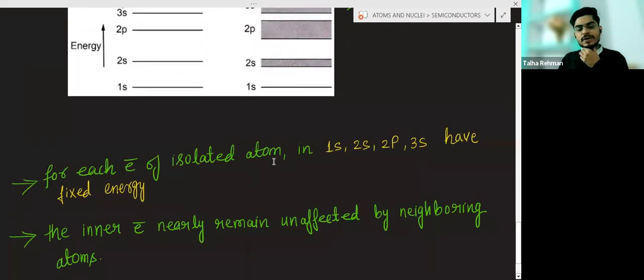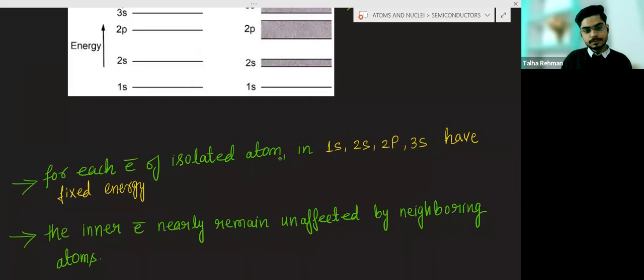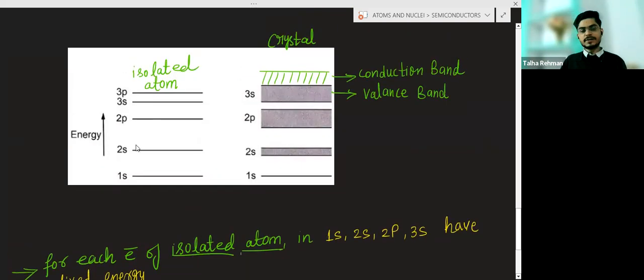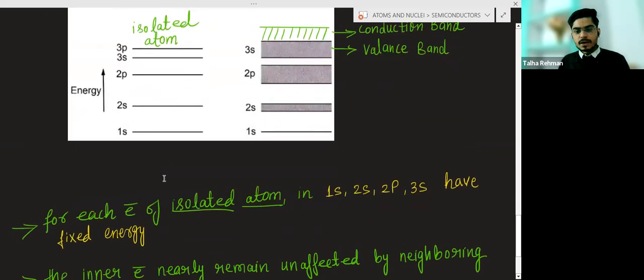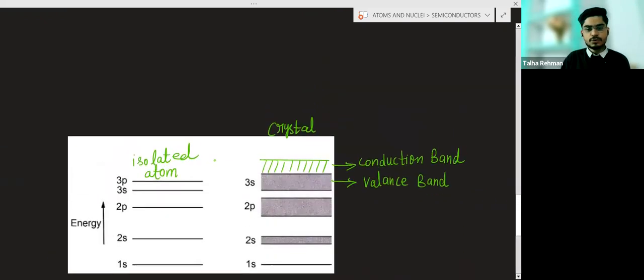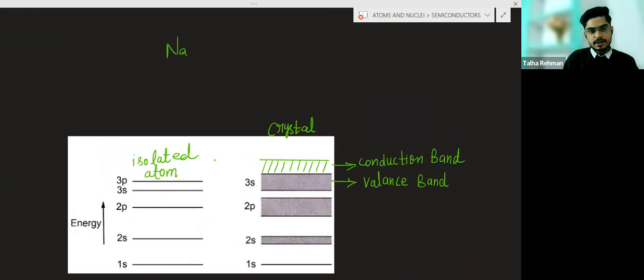Now, for each electron of an isolated, single atom, in 1s, 2s, 2p, 3s have fixed energy. You know the electronic configuration. Suppose sodium, Na, is given. What is the atomic number of sodium? 11. So how will you write the electronic configuration? 1s2, 2s2, 2p6, 3s1.